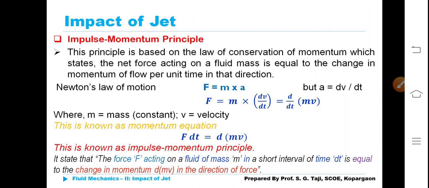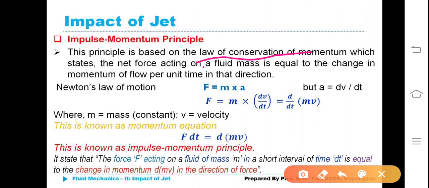This principle is based on which principle? The impulse momentum principle, based on the law of conservation of momentum, which states that the net force acting on a fluid mass is equal to the change in the momentum of flow per unit time in that direction.